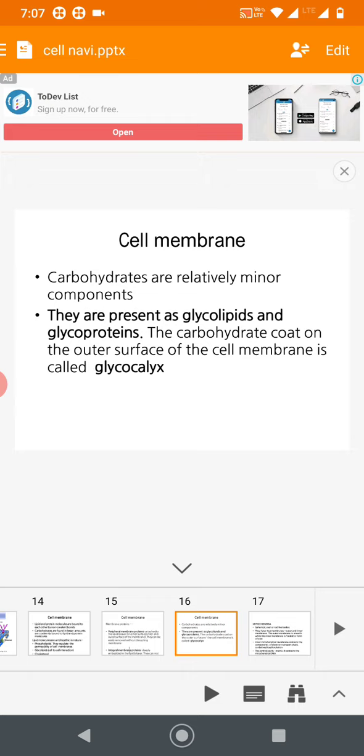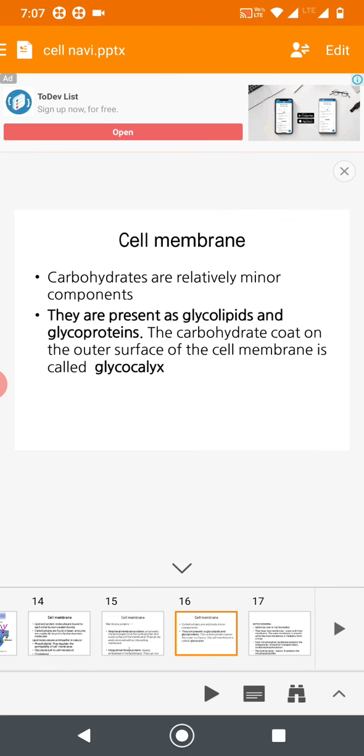There is a hydrophilic head and a hydrophobic end or tail. So this is a fluid layer, and protein floats in the double lipid layer. Glycoproteins, glycolipids and cholesterol are also an integral part of the cell.